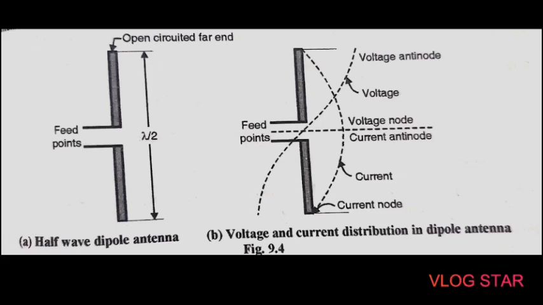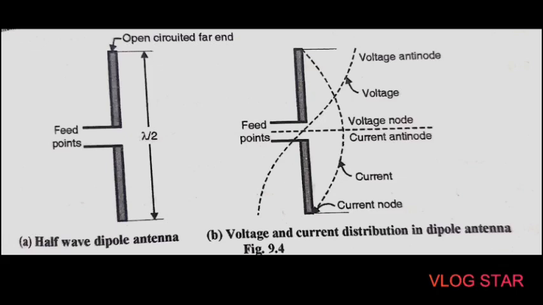Okay, so again we know that there are different important terms and definitions in antennas. The first is the antenna gain. As we know, directional antennas radiate more power in certain directions than others. So the omnidirectional antenna radiates equally in all directions.